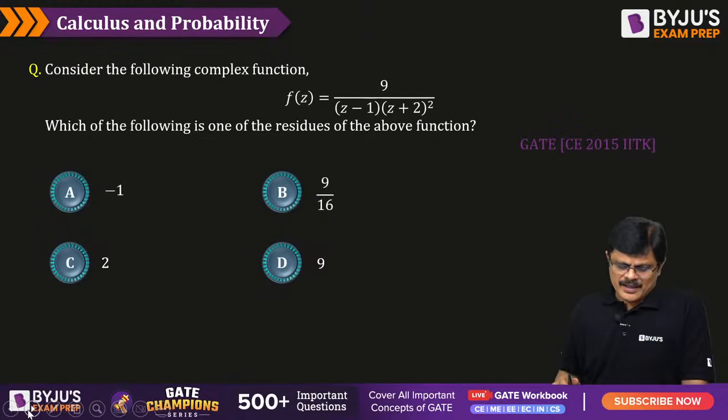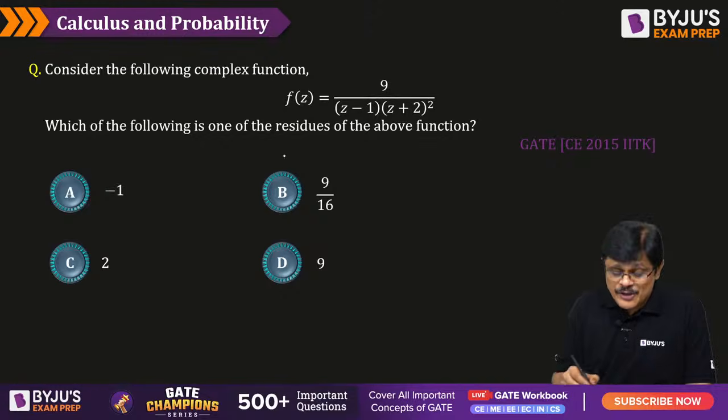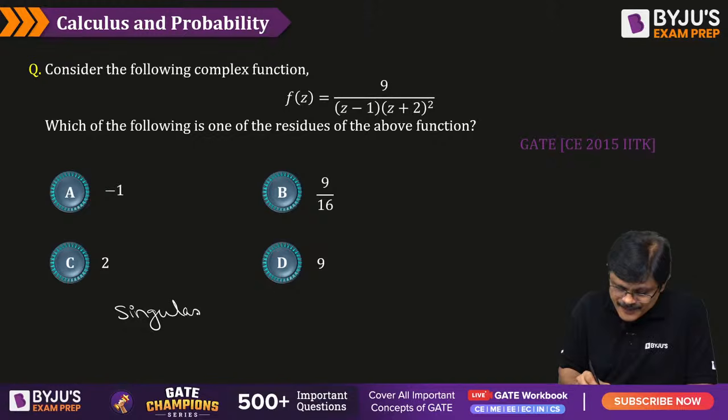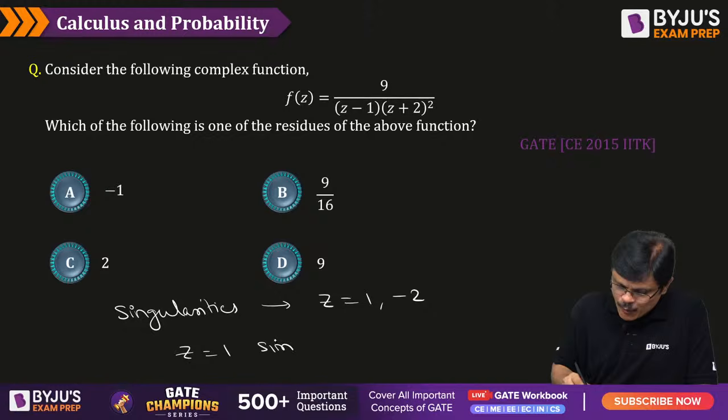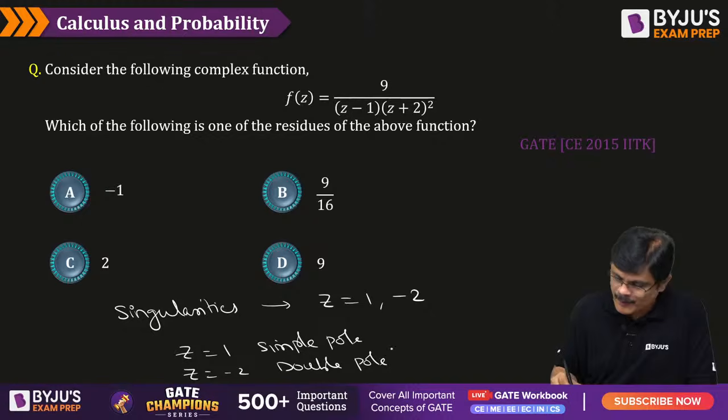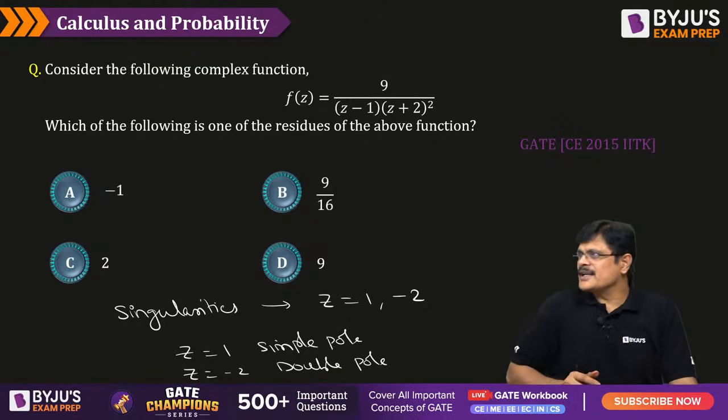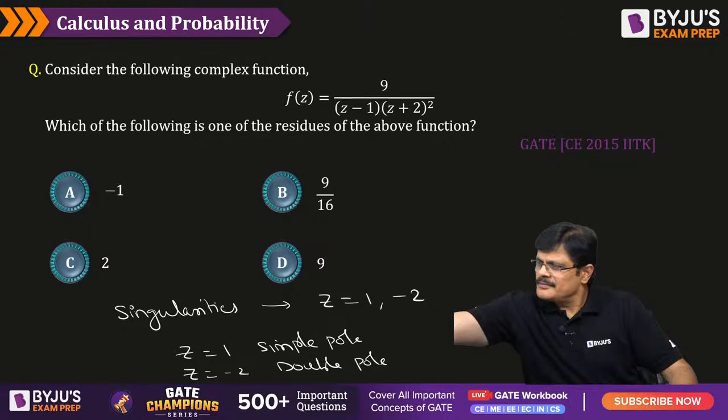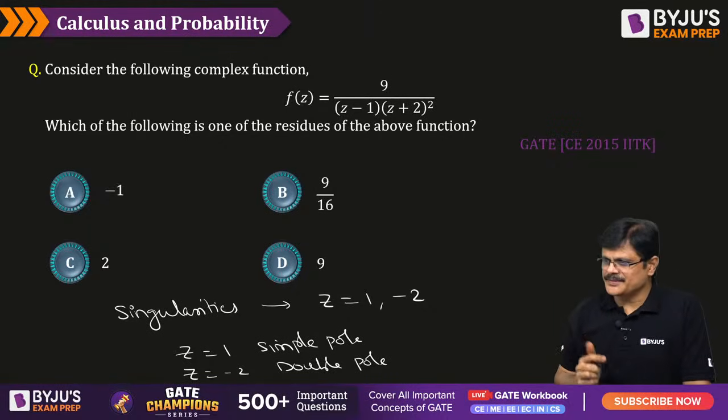No problem. So, residues. Which of the following is the residue? See, if you observe, what are the singularities, my dear friends? The singularities of this particular function are found by equating the denominator to 0, that is z is equal to 1 and z is equal to minus 2. And z is equal to 1 is a simple pole, that is pole of order 1, because the power is 1. Z is equal to minus 2 is a double pole, that is pole of order 2. Is the idea clear, sir? Hope you understand.